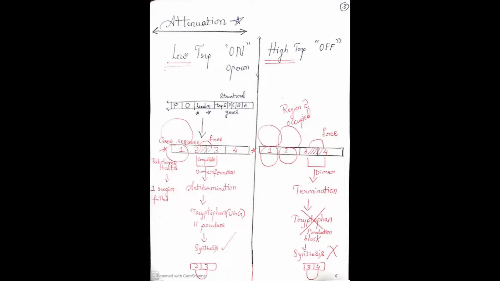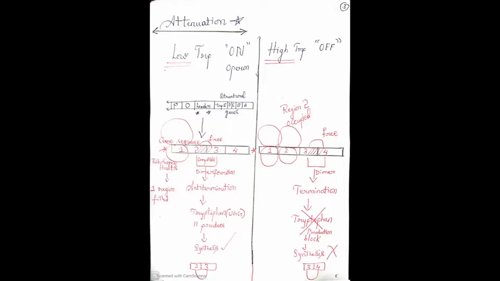The first region is occupied. 2 and 3 are compatible, therefore they will form a dimer. Anti-termination, so it won't terminate the process. Tryptophan synthesis will continue, which means ribosomes will move on, structural genes will be transcribed and translated. You know the operon concept.